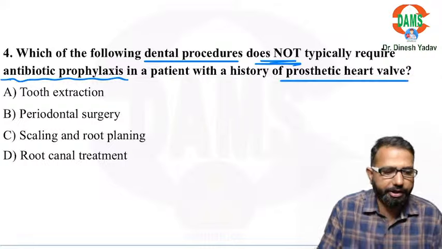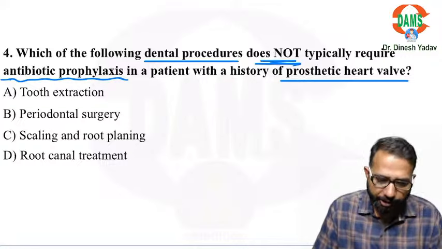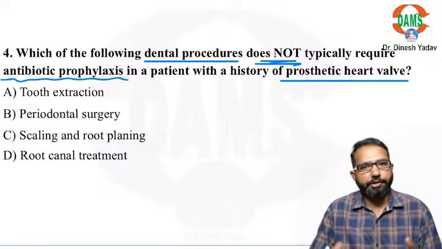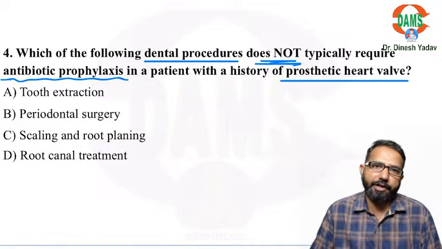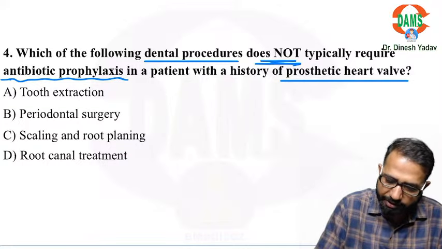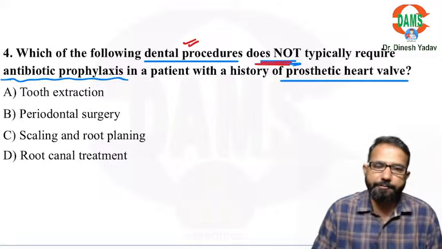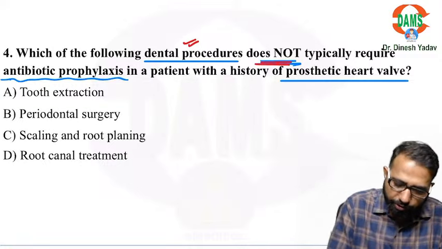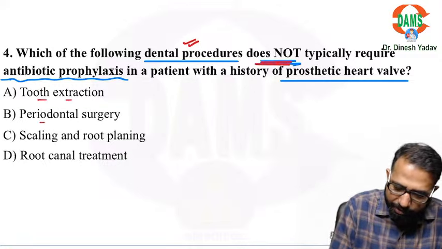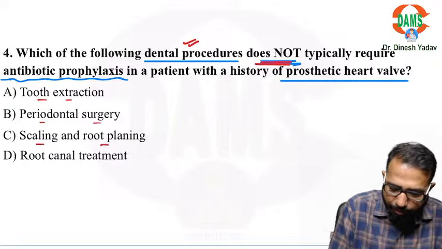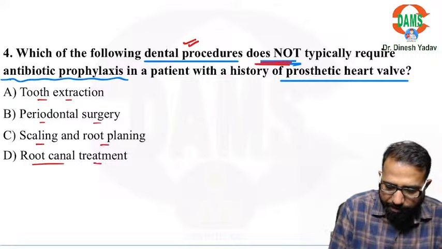In prosthetic heart valve, we definitely need the prophylaxis. So they are saying in which dental procedure the prophylaxis is not required. Options are tooth extraction, periodontal surgery, scaling and root planing, root canal treatment.